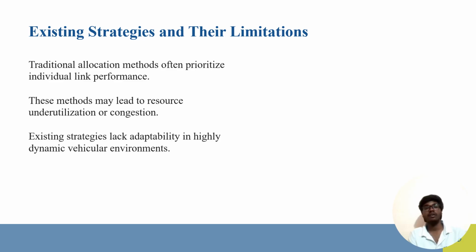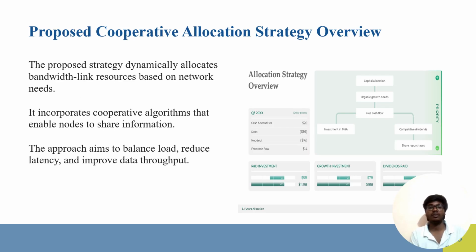Here we can see that these existing strategies, the traditional allocation methods, prioritize only individual link performance. These methods can lead to resource underutilization and congestion.